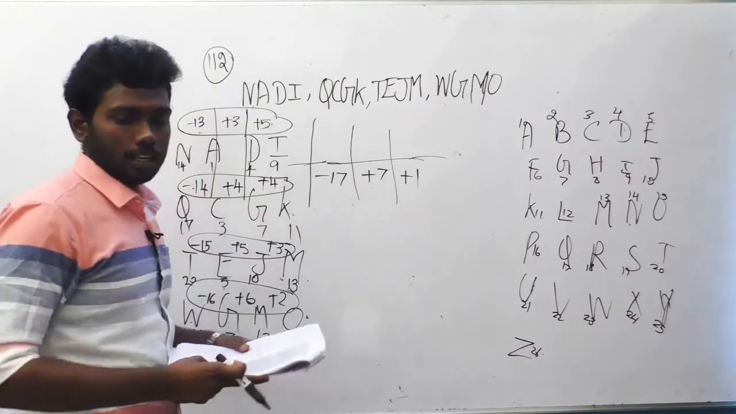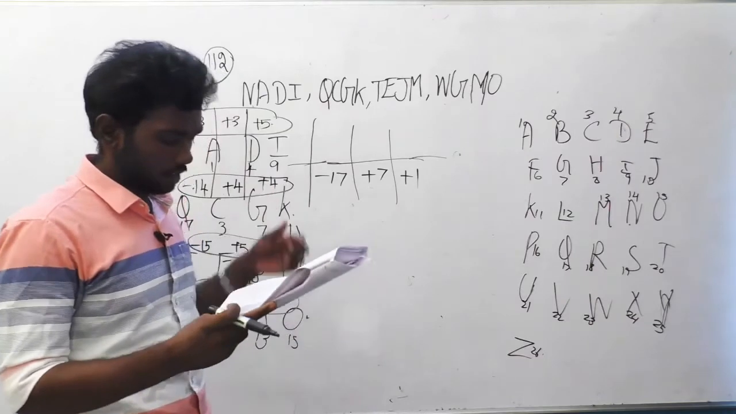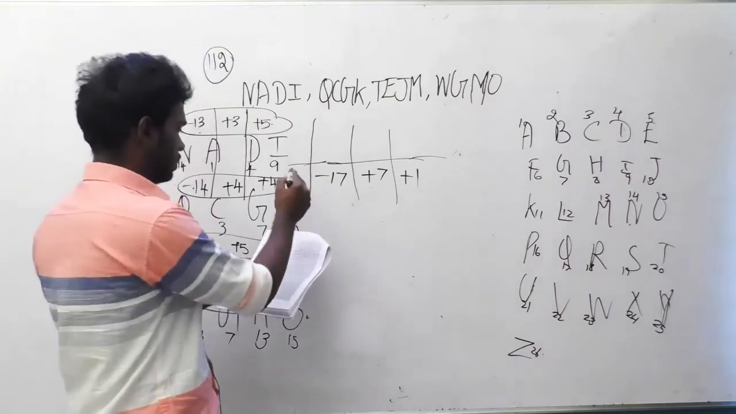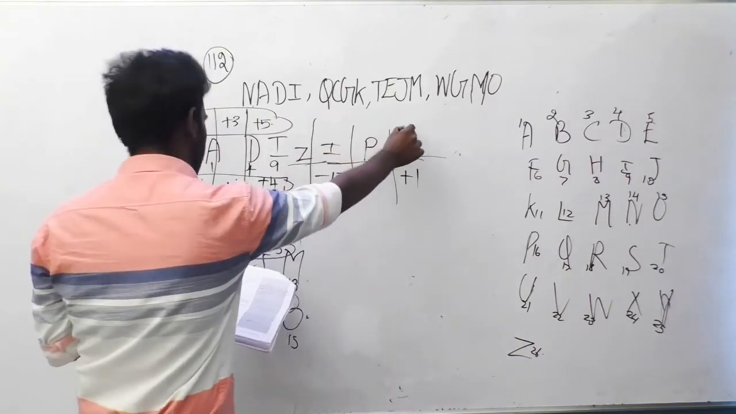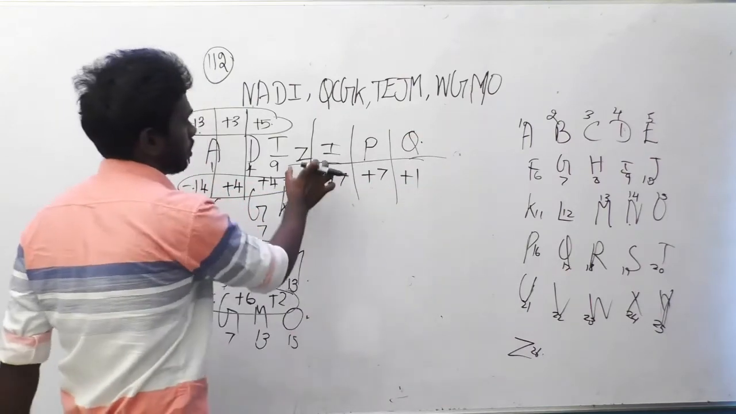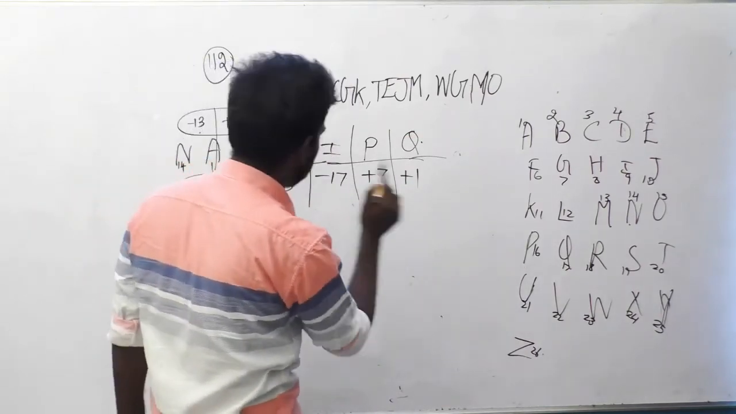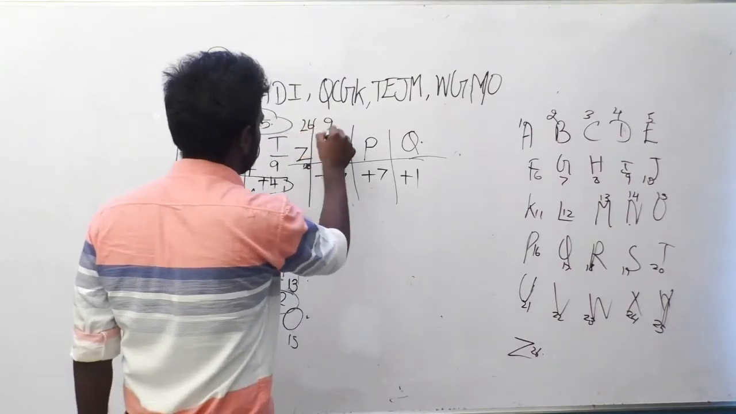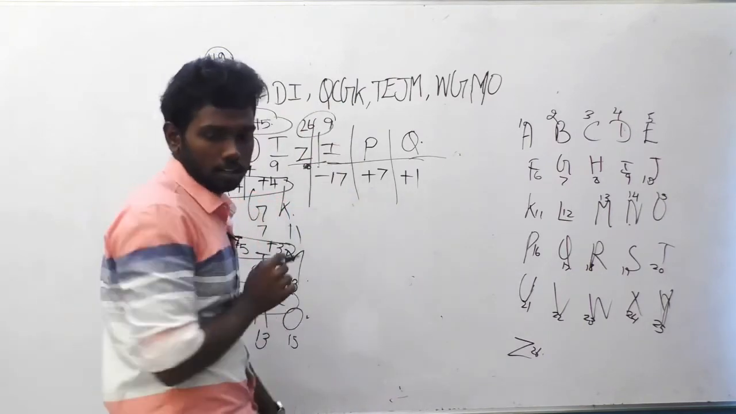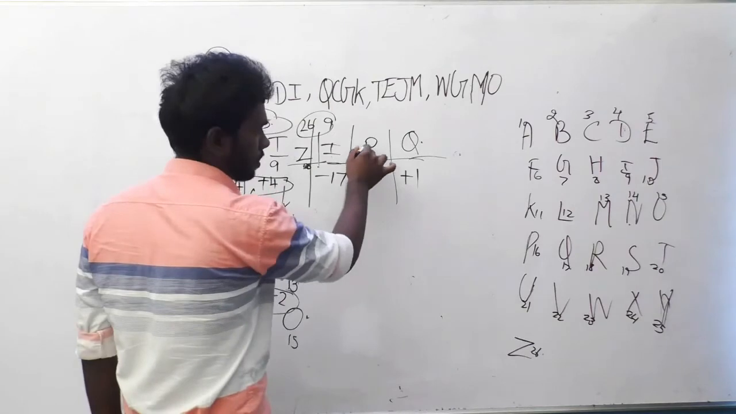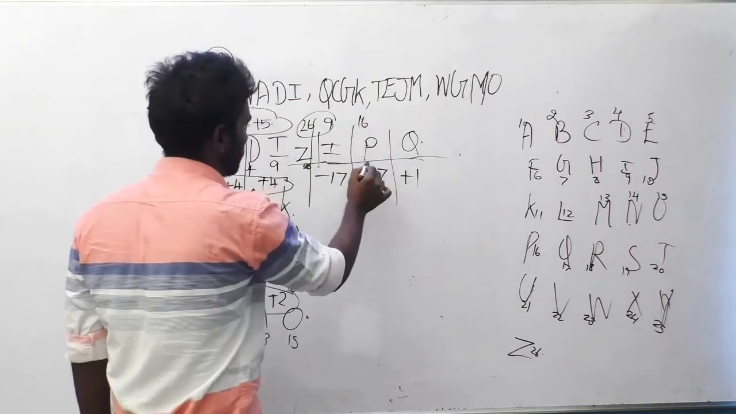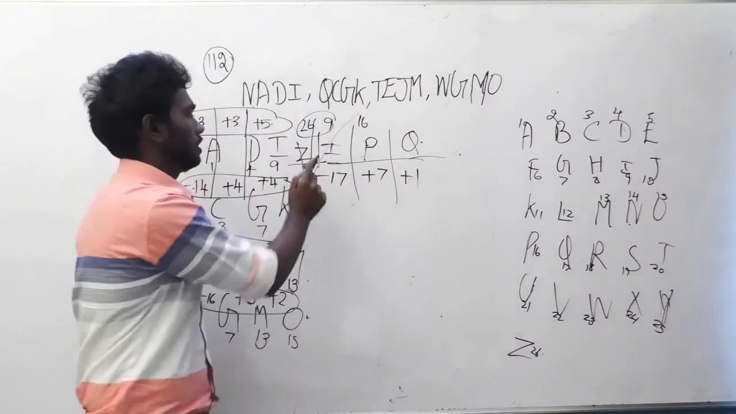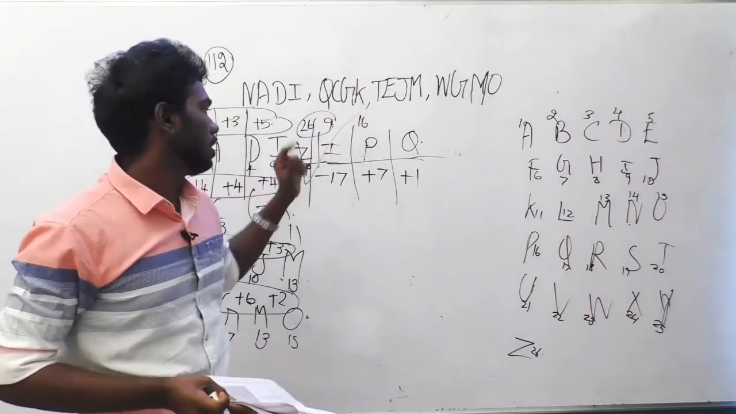So if you check the options which have the same differences, you can find it, and you can try each and every option yourself. I am going to directly solve it, and the first one is ZIPQ. Check the difference between Z and I. Z is in 26th position, I is in 9th position. The difference is 17, minus 17. Is it correct? Yeah. I and P: P's position is 16, so the difference is plus 7. And P and Q are consecutive letters, so the difference is plus 1. This follows the same logic as the question, and therefore this is the answer.